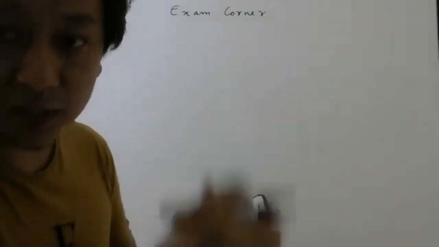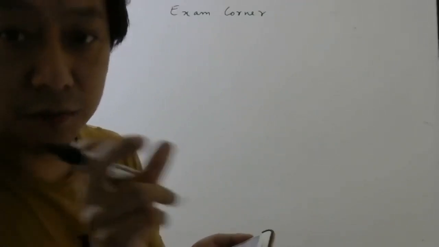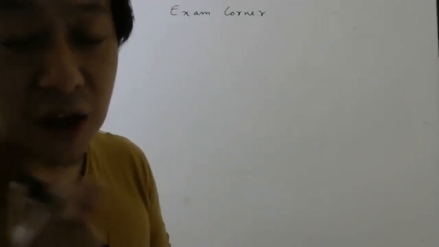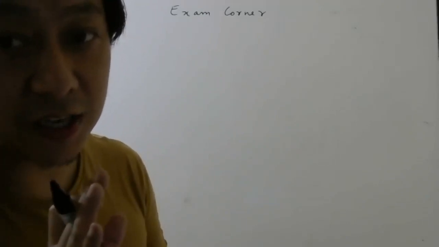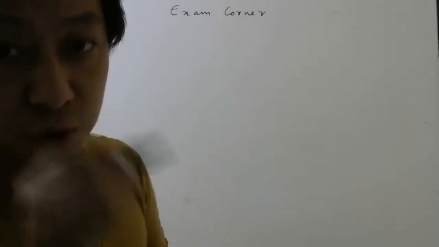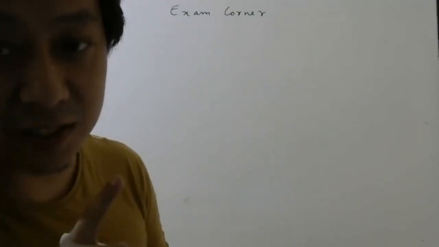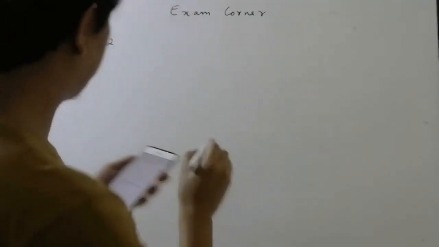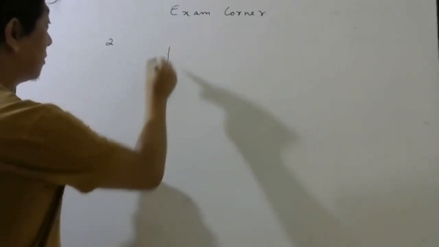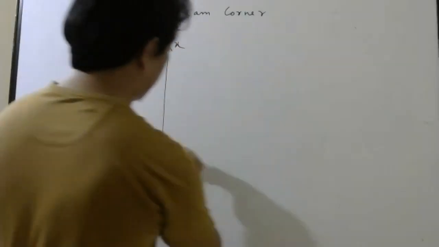So for whatever interval they have drawn the graph, for that interval we have to find the sign of average velocity, students, not instantaneous velocity. So don't draw any tangent like that. Average velocity is found in a different way. So let us do it. So this is x, this is t.